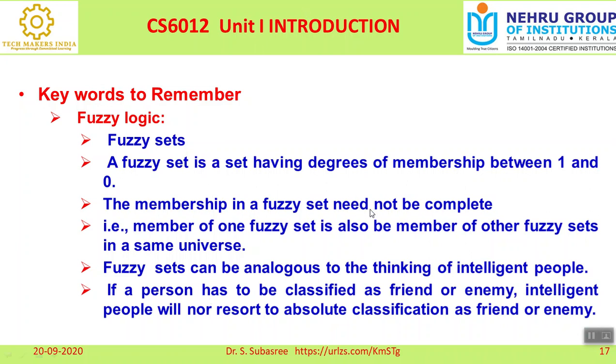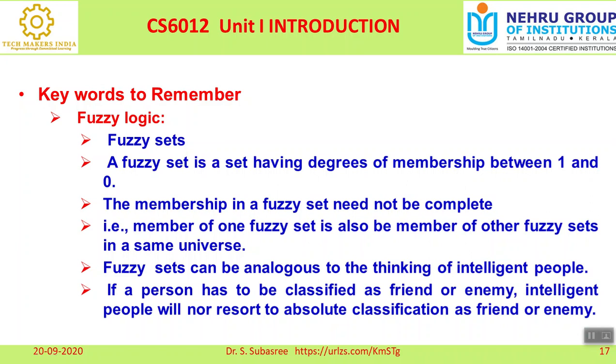That is the reason why I told you that even with partial data we can do a right analysis. A member of one fuzzy set can also be a member of another fuzzy set in the same universe. So 0.2 is available in set A, and the same 0.2 is available in set B also. That is the concept behind this: a member can be in both sets.